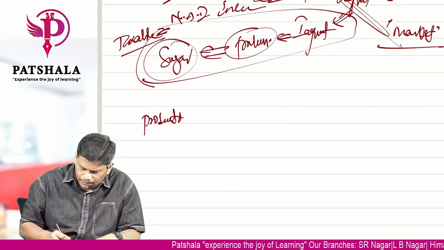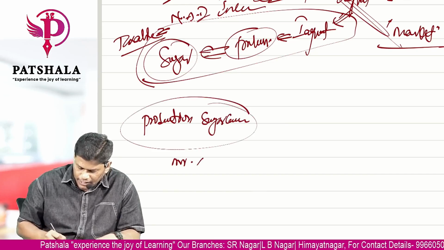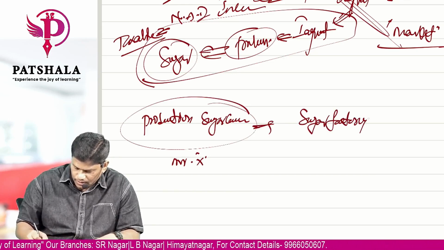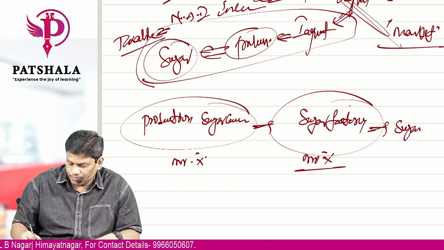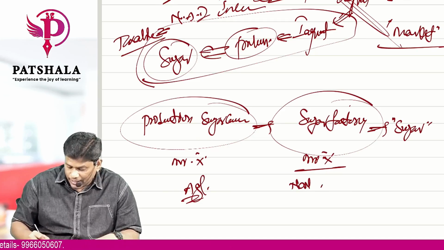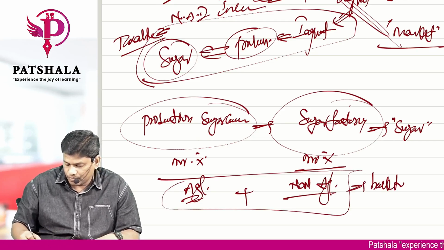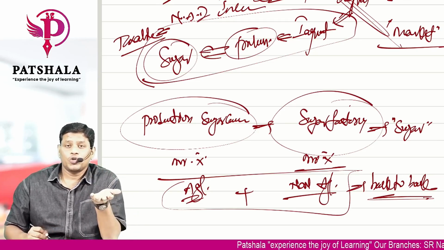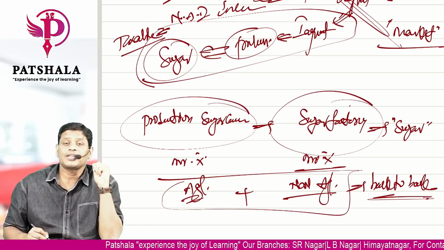production of sugarcane is done by Mr. X, and the sugar factory is also owned by Mr. X, where he is producing sugar. It means your agricultural activity and non-agricultural activity are done by the same person back to back. So the agricultural income is not being generated. Whatever is produced in the farm fields is directly taken to the factory to produce sugar. So where is the question of agricultural income generation?